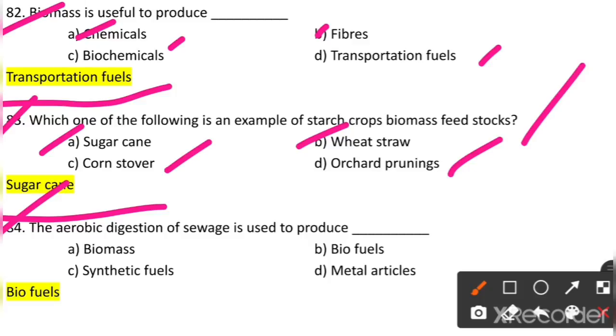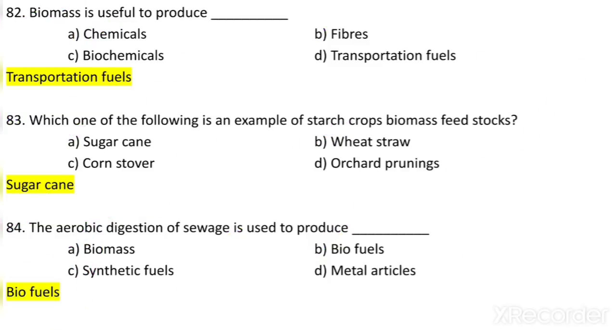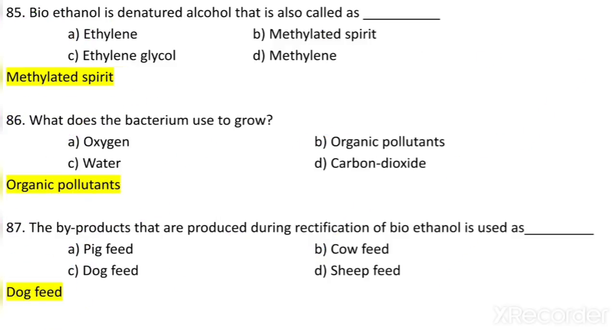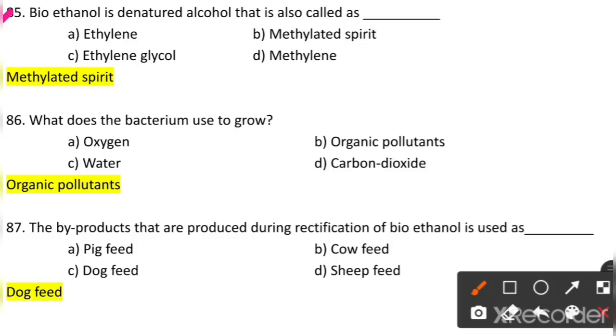84. The aerobic digestion of sewage is used to produce what? Biomass, biofuels, synthetic fuels or metal articles. So the aerobic digestion of sewage is used to produce the biofuels. 85. Bioethanol is a denatured alcohol that is also called as what? Ethylene, methylated spirit, ethylene glycol or methylene.